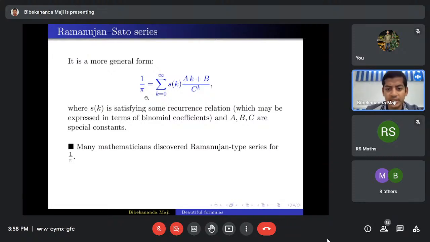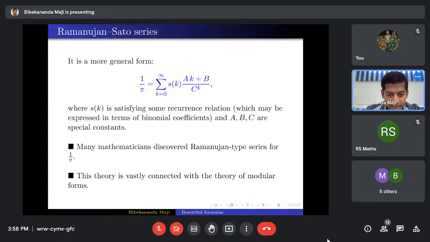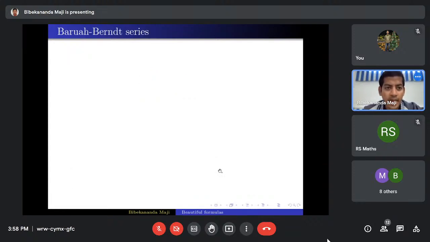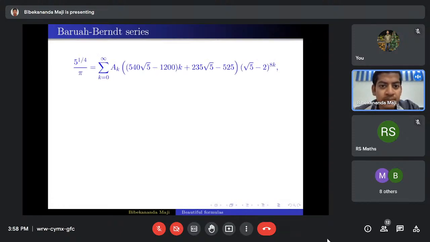Many mathematicians discovered Ramanujan-type series, and it is connected with the theory of modular forms. Professor Bruce Berndt and Professor Baruah also did a lot of work in this area. They also found this kind of series for 1 by pi.